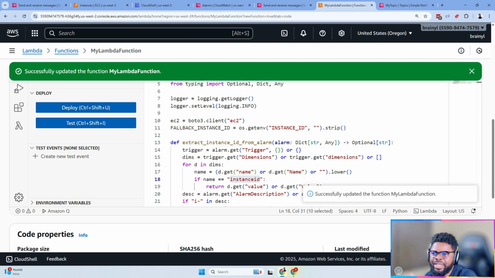And then once I deploy it, let me see if I can find a sample event that I can use to try it out. There's a reason why I'm encouraging this: just so that you know that you can test every part of your system in isolation before you even run the test on it, right? So I'm trying to see if I can find a sample event that I have.